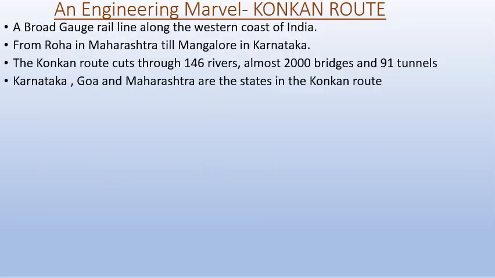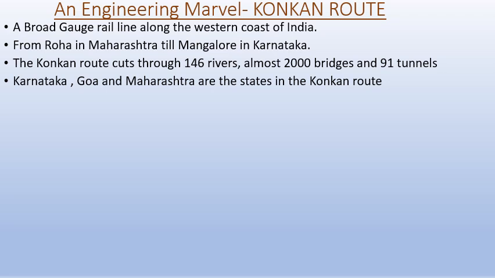Another very important part of Indian Railways is the Konkan route, which runs along the western coast through Gujarat, Maharashtra, Goa, Karnataka, and Kerala, and is one of the most beautiful rail routes in our country. It is a broad gauge rail line along the western coast of India from Roha in Maharashtra to Mangalore in Karnataka. The Konkan coast cuts through 146 rivers, 2000 bridges, and 91 tunnels. It is one of the most beautiful rail routes in the world.